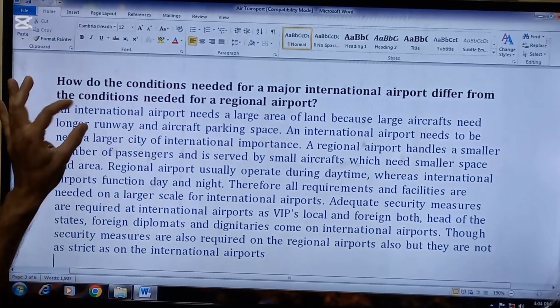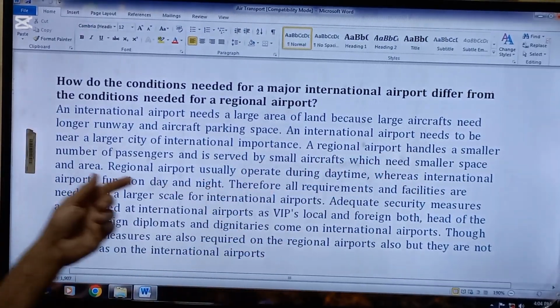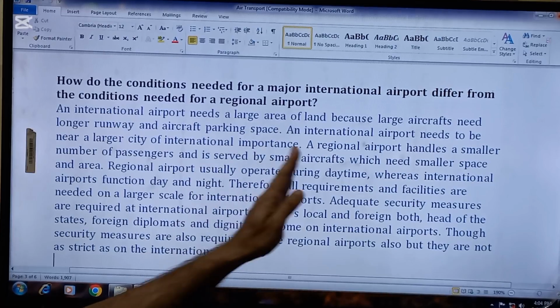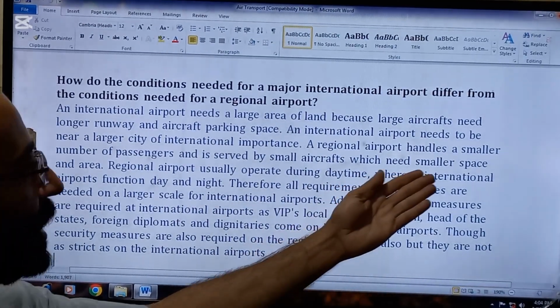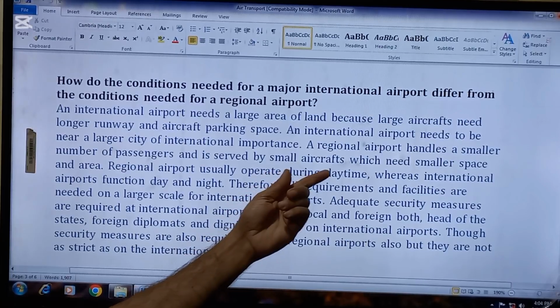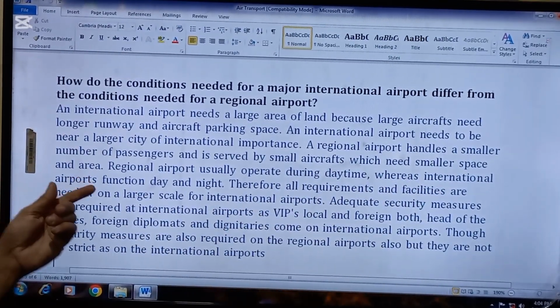So this is the first point for international airports. An international airport needs to be near larger cities of international importance, whereas regional airports handle a smaller number of passengers and are served by small aircraft which need smaller space and area.